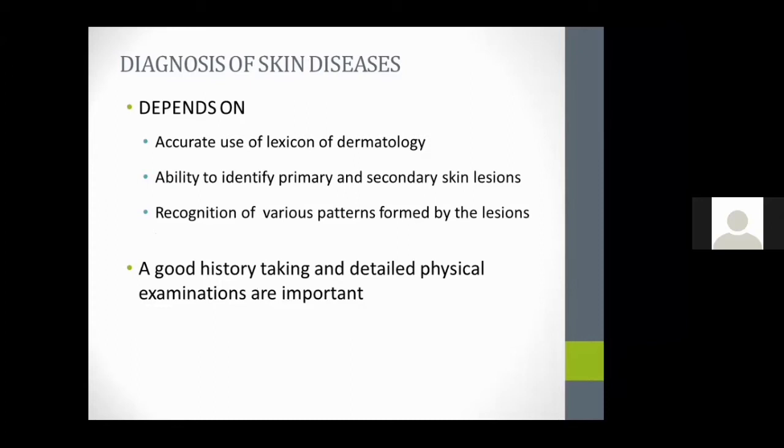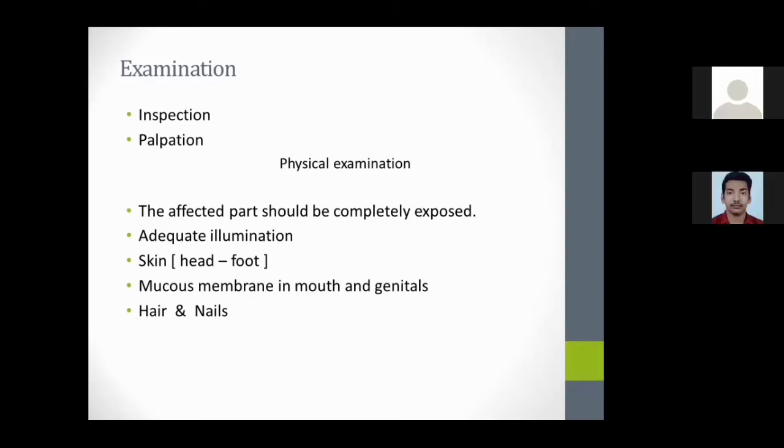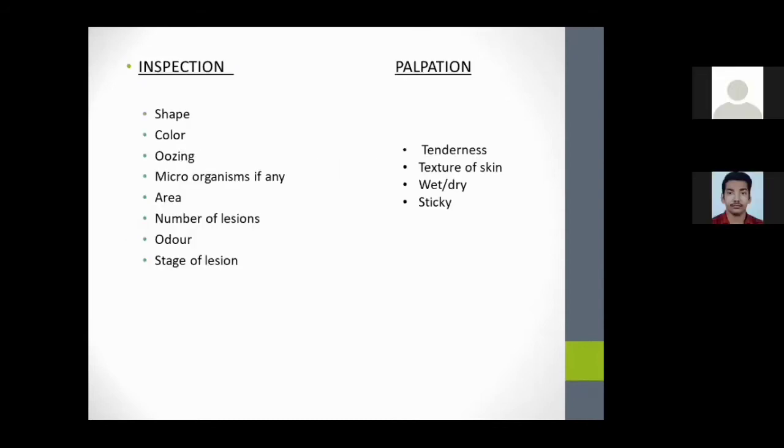Along with this, good history taking and a detailed physical examination are also important for the proper diagnosis of skin diseases. A proper examination will include inspection and palpation. For the physical examination, the affected part should be completely exposed and examined under adequate illumination. We should analyze from head to foot the whole skin, appendages, and all the mucous membranes in the mouth and genitals, and also hair and nails should be examined properly.